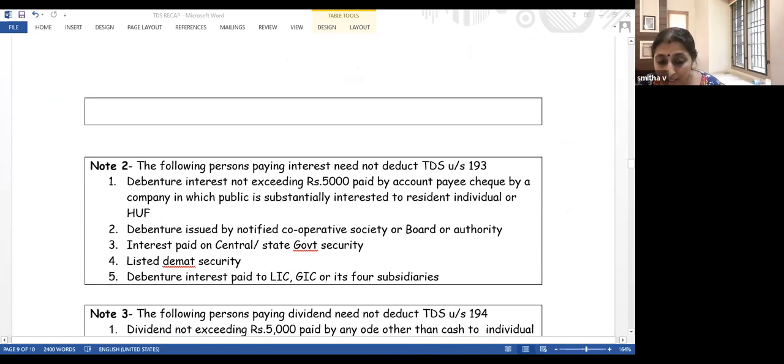I'll be going to interest now quickly for 234B and C. Are you doing articleship, Nimya? Or else you will not be aware of section 194Q. Okay, that is what I thought. Otherwise, you will not be aware of the section.